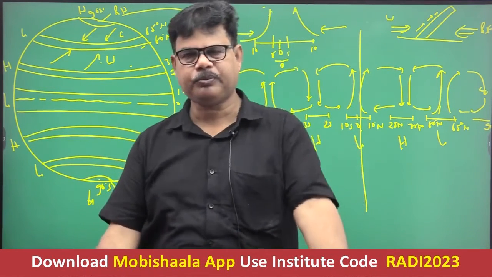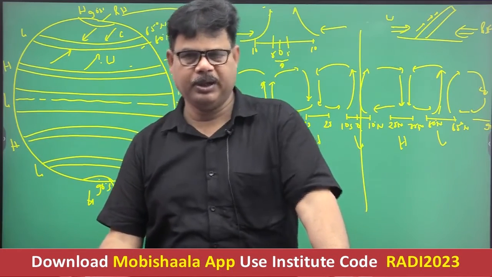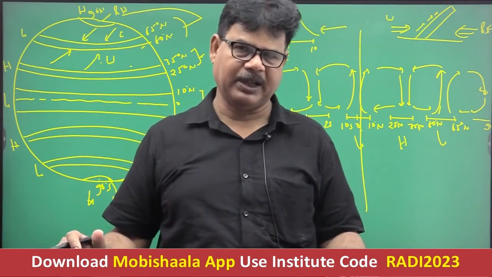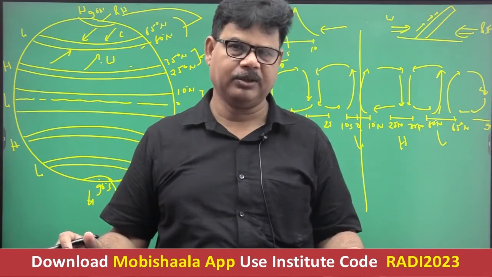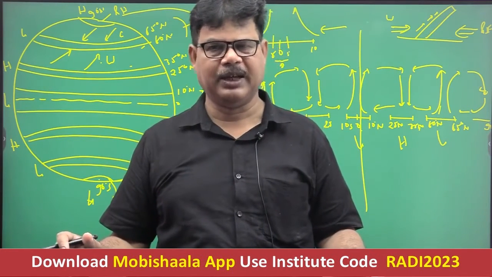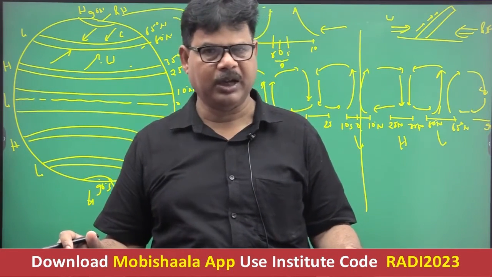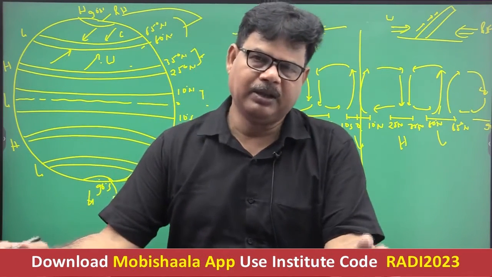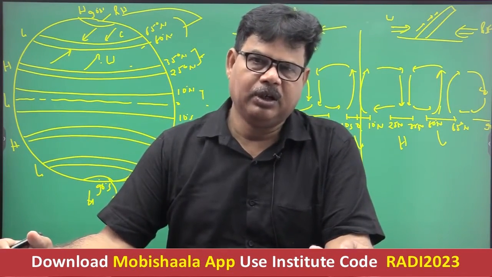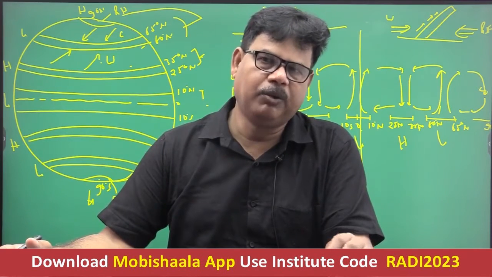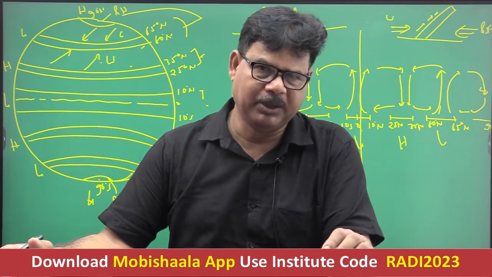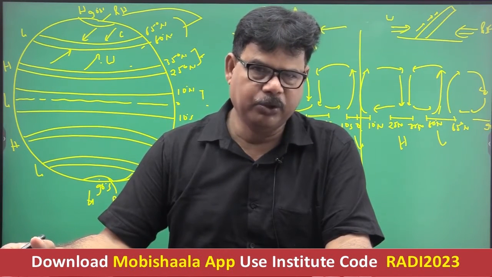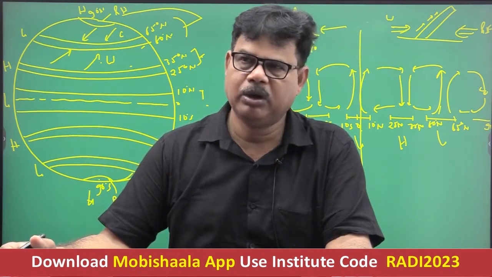Like, you see, near Iceland, it is referred to as Icelandic low, okay. Near particularly the Aleutian Islands, it is referred to as Aleutian low, right. So Aleutian low and Icelandic low are examples of, are parts of the subpolar low pressure belt. Getting well, subpolar low pressure belt. It is the Aleutian low, Icelandic low, right?